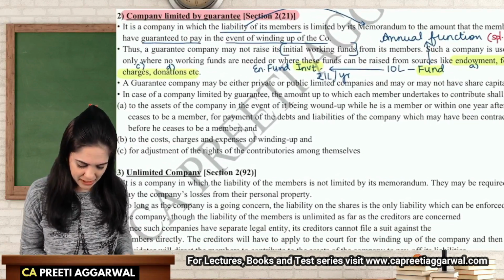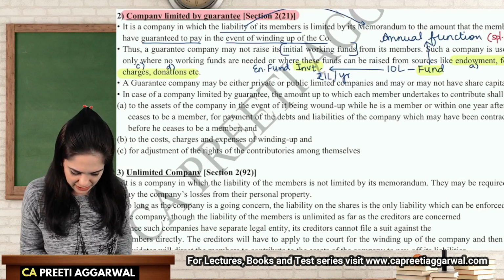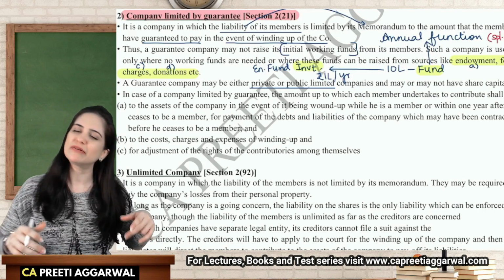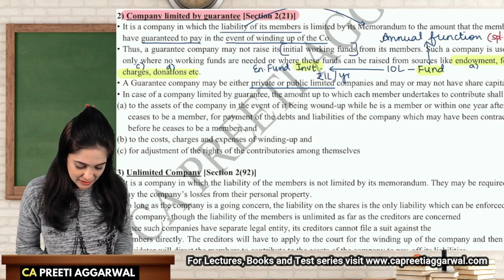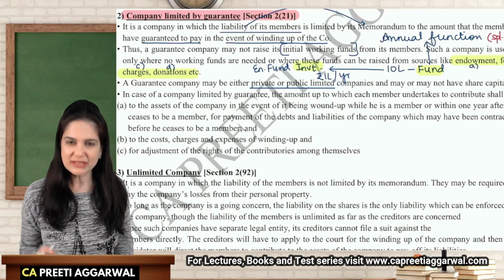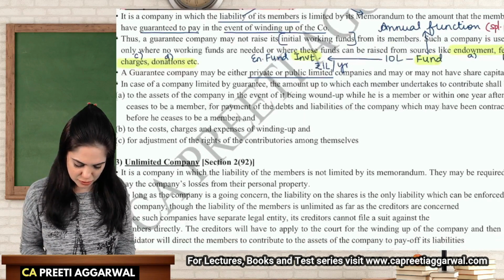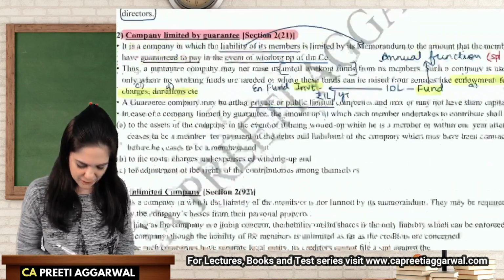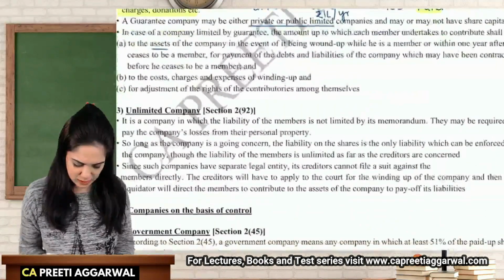Guarantee company may be either private or public because this is the main classification. It may or may not have share capital. I am aware of that. In case of company limited by guarantee, the amount to which each person contributes shall be towards the assets of the company.